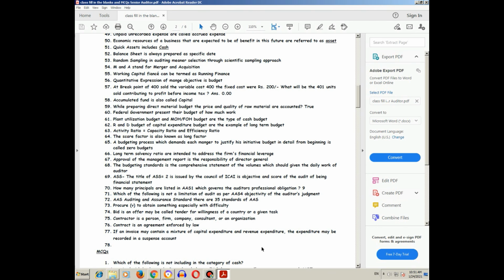A contractor is a person, firm, company, consultant or organization. A contract is an agreement enforced by law. If an invoice contains a mixture of capital expenditure and revenue expenditure, the expenditure may be recorded in a suspense account. These were the questions for today.